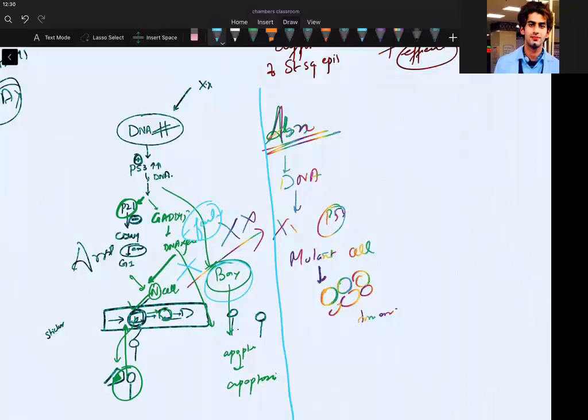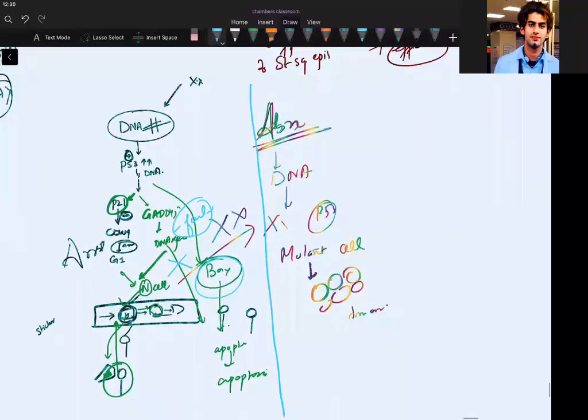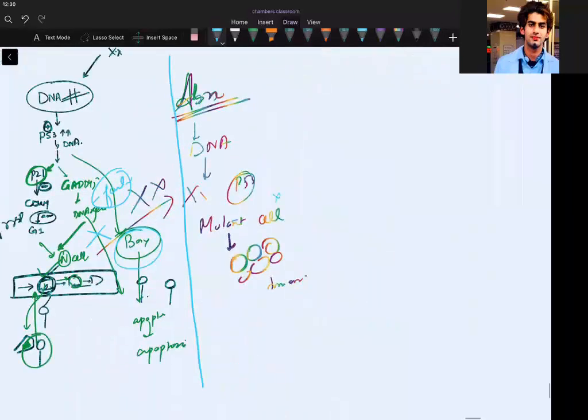But in today's abnormal case, I can't do anything. I don't have any P53 dependent things. I can never start the P21. I can't start the GADD45. I can't start the BAX. And the pro-apoptotic gene is not there, so I won't be able to do apoptosis. And that's why these mutant cells will go into expansion. They will form more tumors and will give a malignant variety of tumor in front of me. Are we clear?